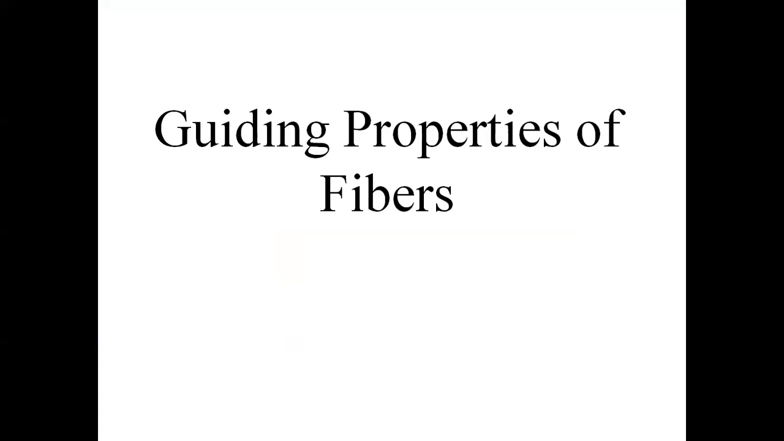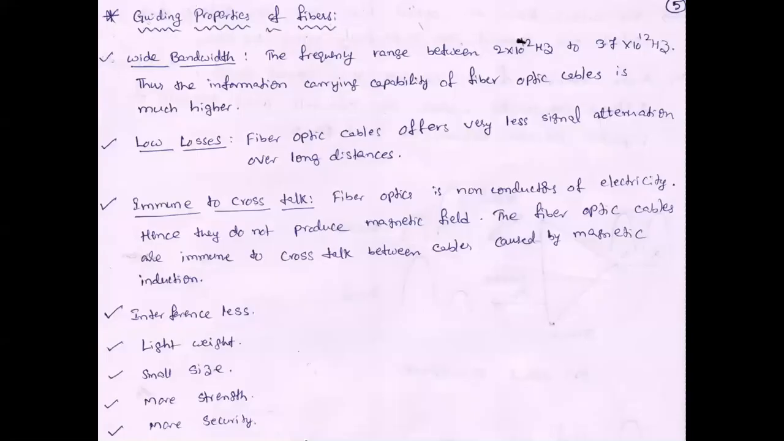Here the guiding properties of fibers are equivalent to the advantages of fibers. The first one is wide bandwidth. The bandwidth available for optical fibers is in terms of 2 THz to 3.7 THz. Whenever the bandwidth is high, that is, the frequency range is high, we automatically get a high speed of transmission through optical fiber cable. It supports high capacity also, and the fibers have low losses, that is, low attenuation, which produces high security